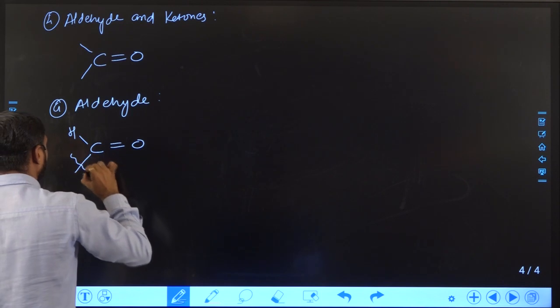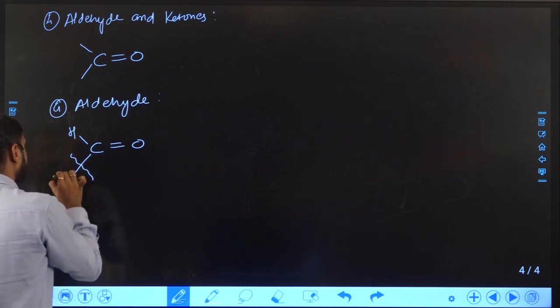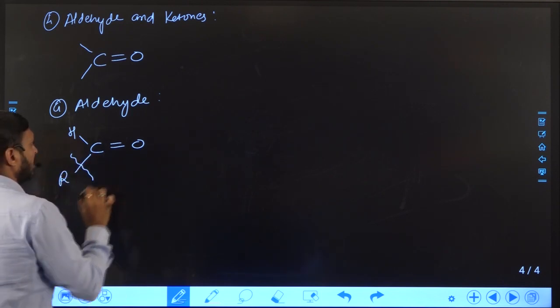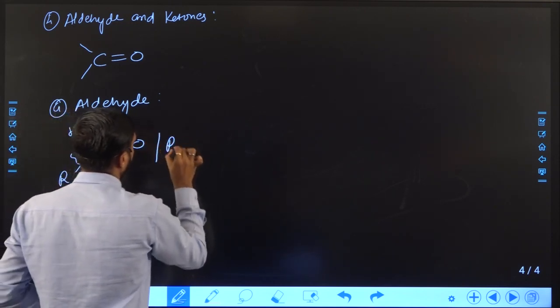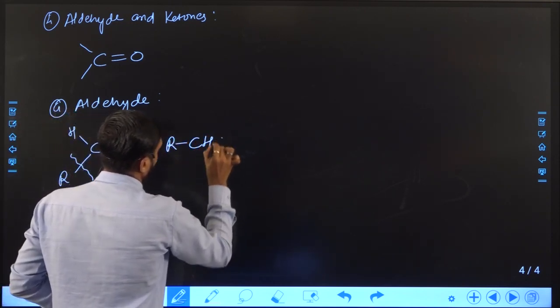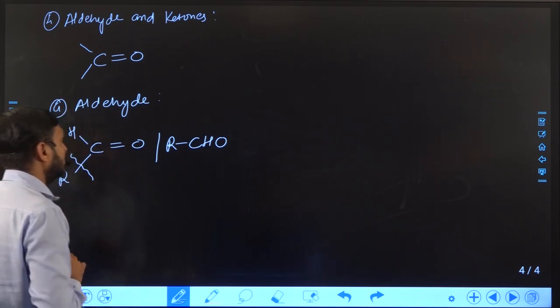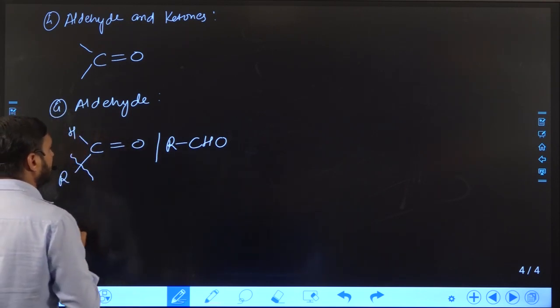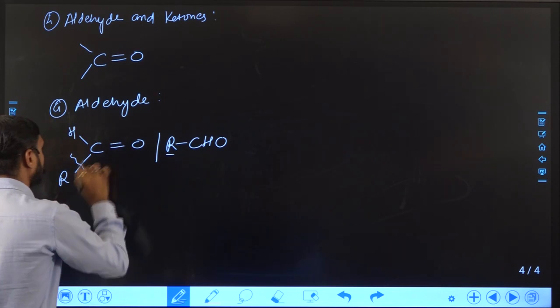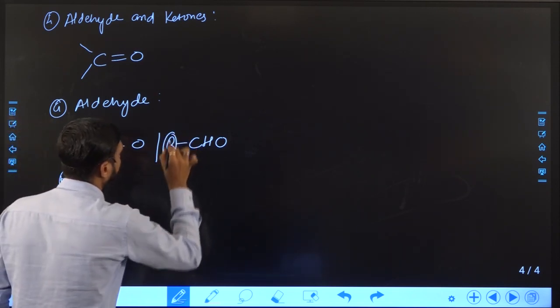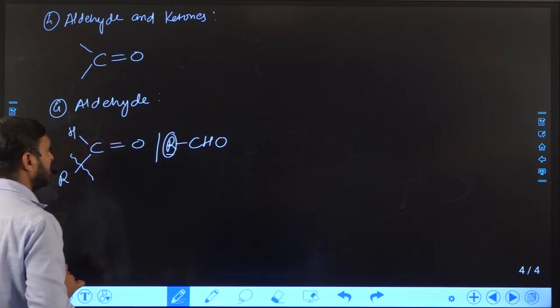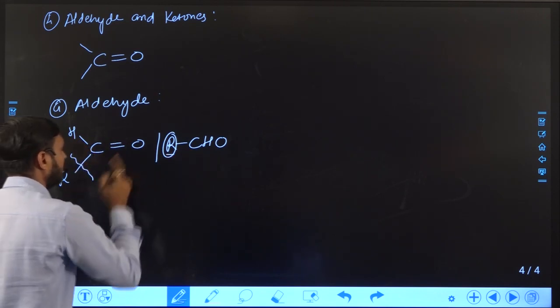The remaining valency is satisfied with an alkyl group, or we can represent the aldehyde in this way also: R is attached to the carbon atom, and the carbon is attached with hydrogen and one oxygen.